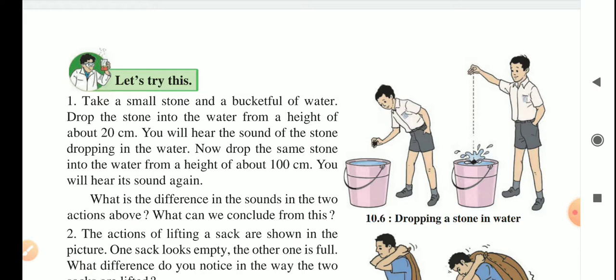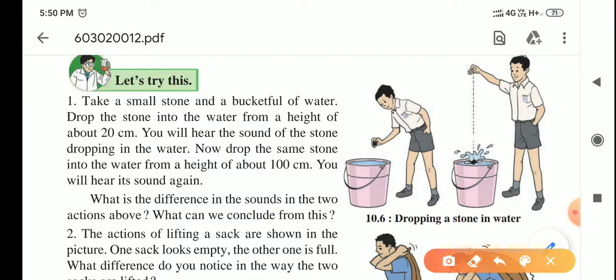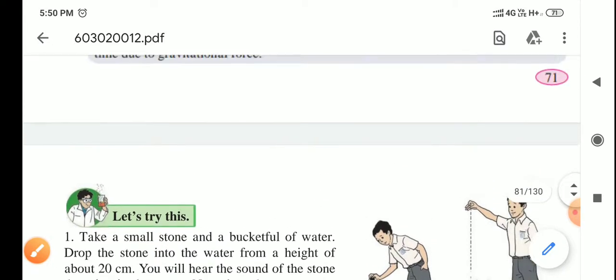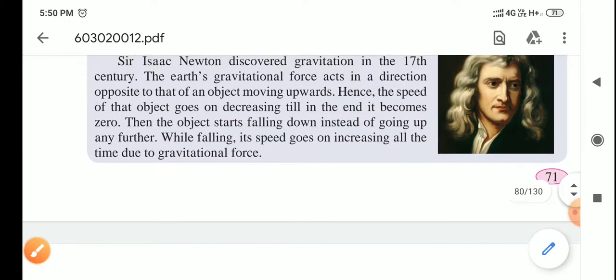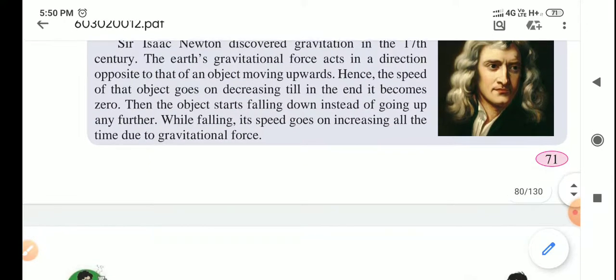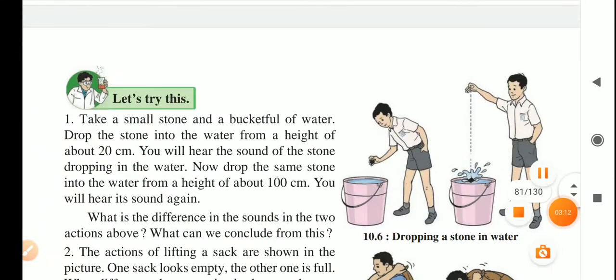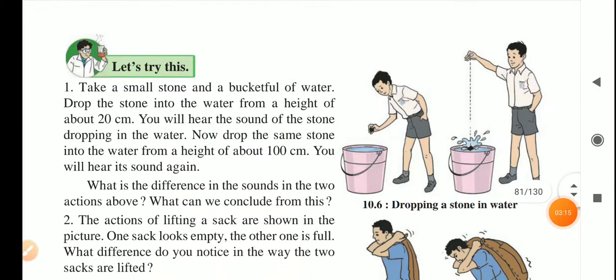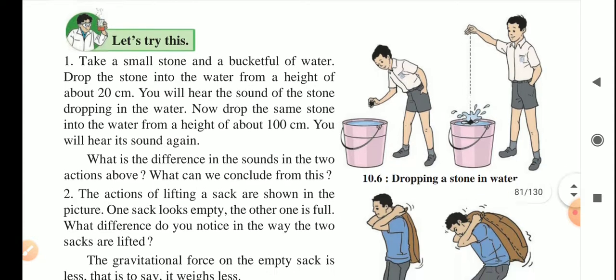And why is this happening? Because the velocity or the speed of the stone falling in the water will be more, so that's why we will be hearing a louder sound in the second case, that is when we drop the stone from a height of 100 centimeter.